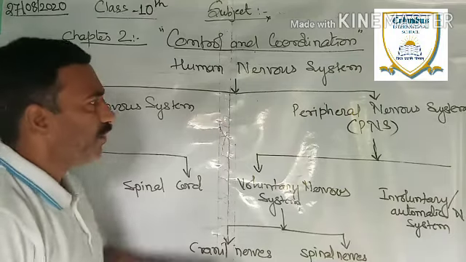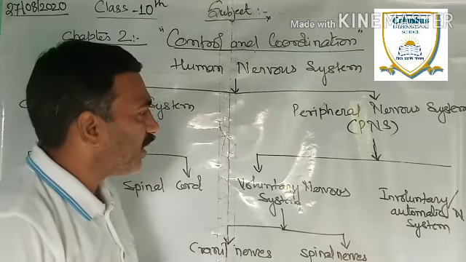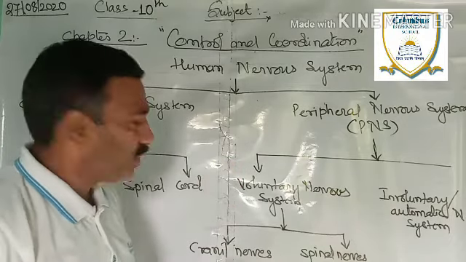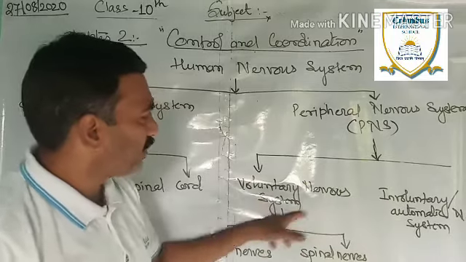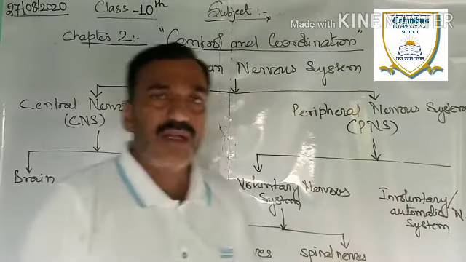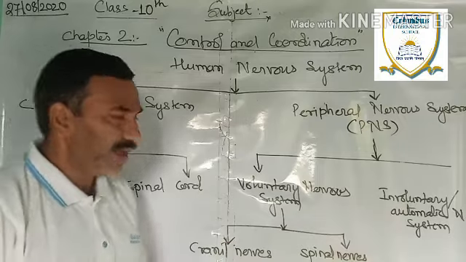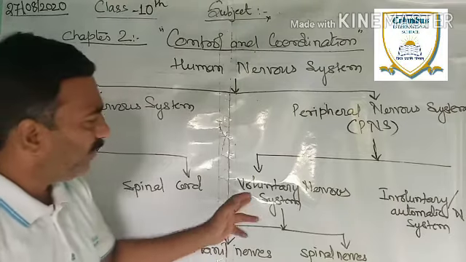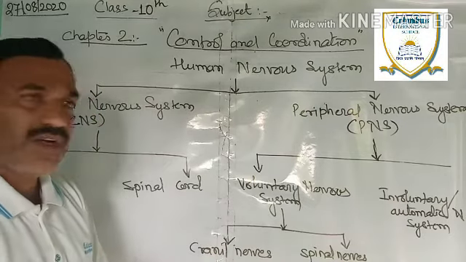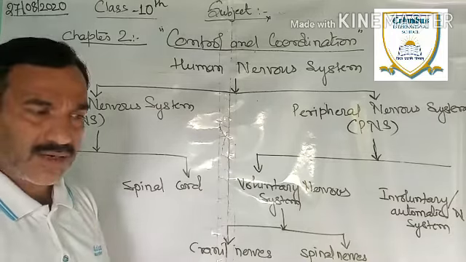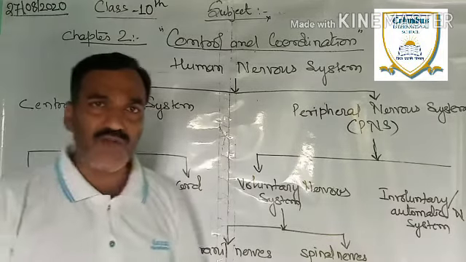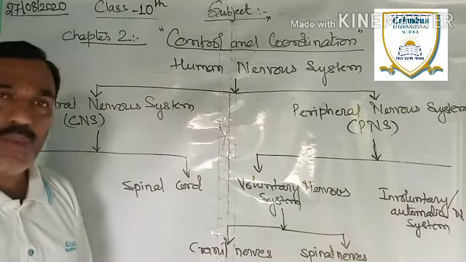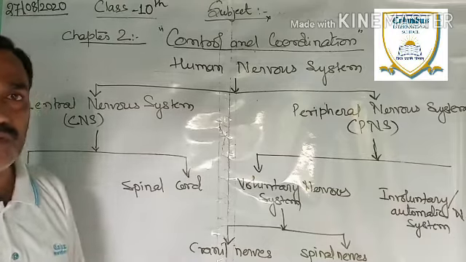On the other hand, the peripheral nervous system includes two types of functions, two types of movements: voluntary nervous system and involuntary nervous system. Now, again, the question is: what is voluntary and involuntary? If you focus on your previous classes, you know very well about voluntary actions and involuntary actions. Voluntary actions are those actions which are in our full control, such as speaking, walking, talking, eating. These are all voluntary actions which we can perform by our own command.